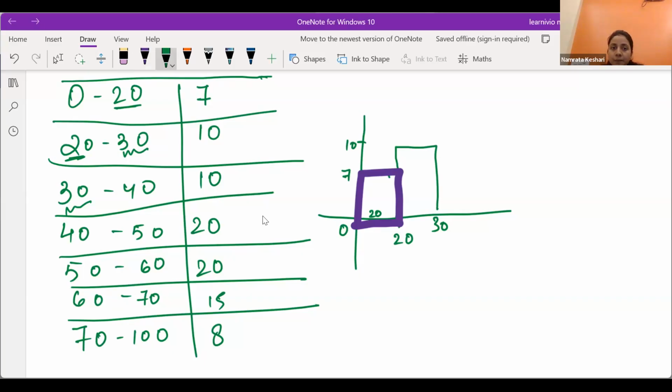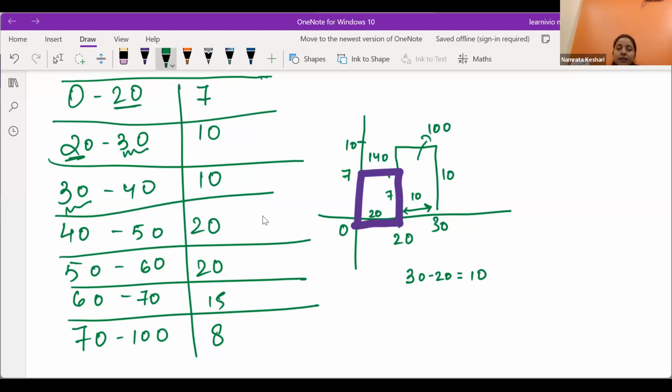Yes, ma'am. Okay, and this is 7. So area will be 7 into 20, 140. And area of the next one, you can see here, the distance between 20 to 30. If you find upper limit minus lower limit, the class size or the class width, you will get 10. So 10, and here 10. So area will be 10 into 10, 100.